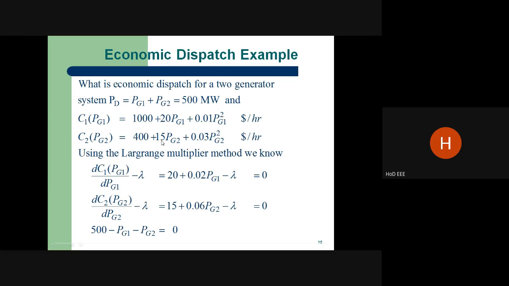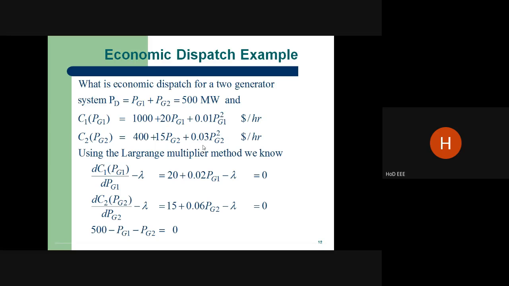Again here the 1020 0.01 P2 squared. Suppose you are solving the same problem, with the same characteristic equation for both plants. Definitely both plants generate an equal amount. Then what is the value of P1 and P2? Definitely the value of P1 and P2 should be shared equally. What does it mean? P1 is 250 watts, P2 is 250 watts.